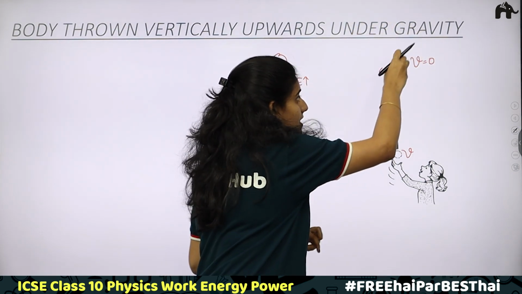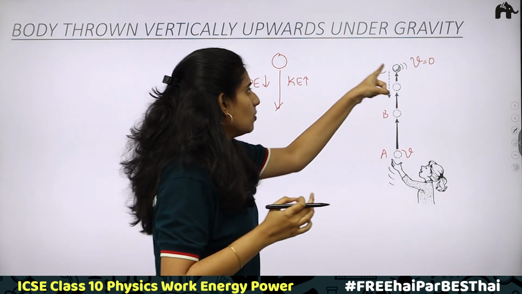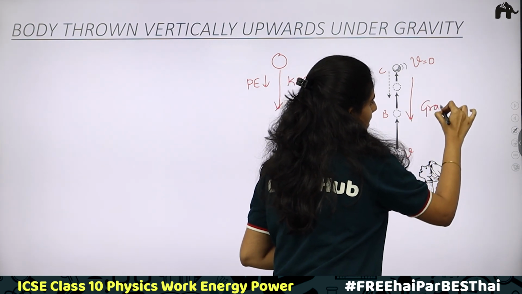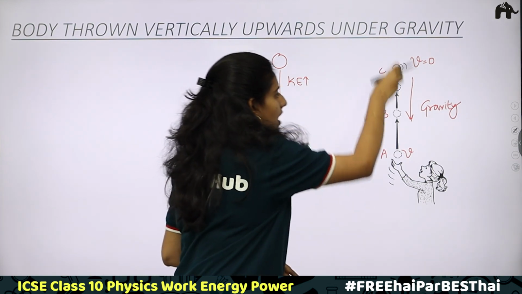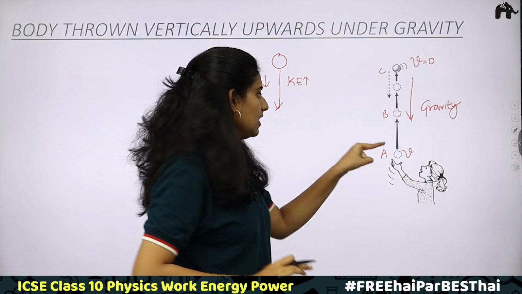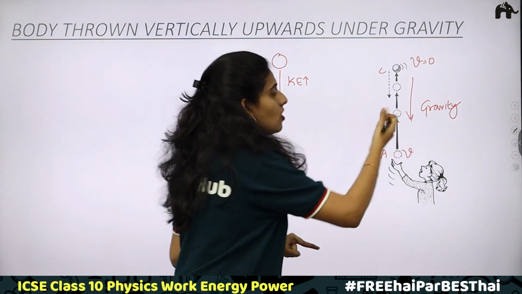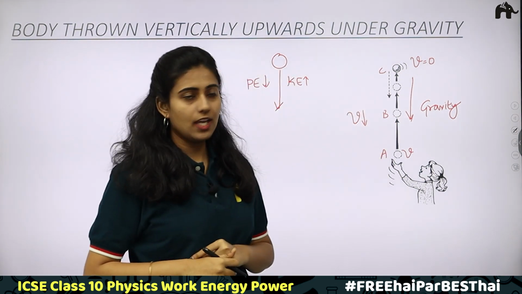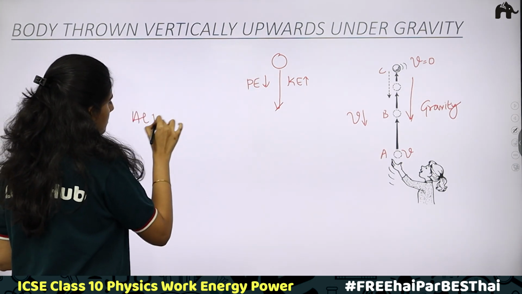So the maximum height is when the velocity becomes 0. After that, what happens? The ball will start falling down. What is the reason? Because gravity is acting. Because of gravity, the body will start freely falling. So to travel from here to here, initially there is a velocity, and the velocity goes on decreasing.